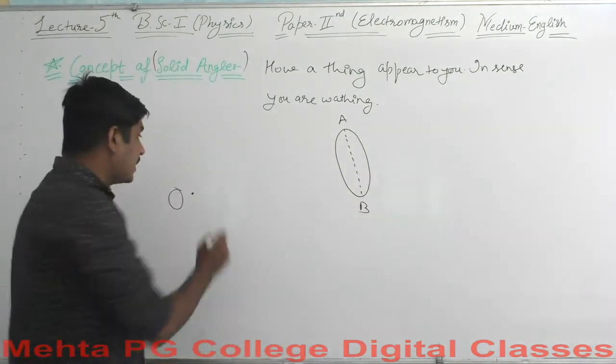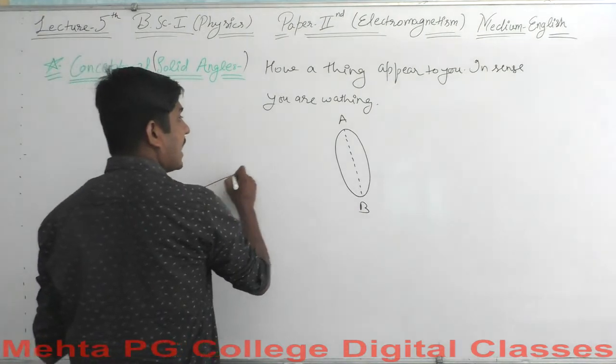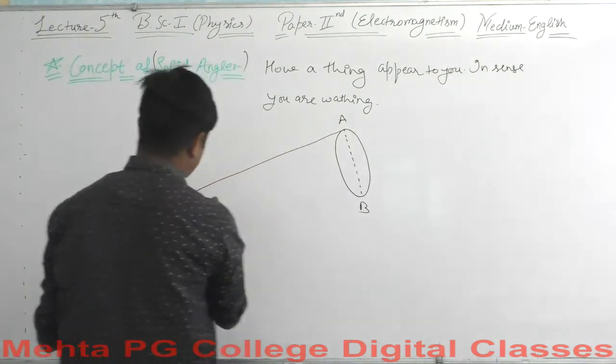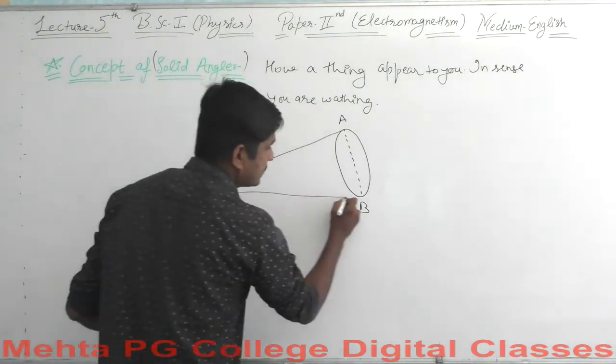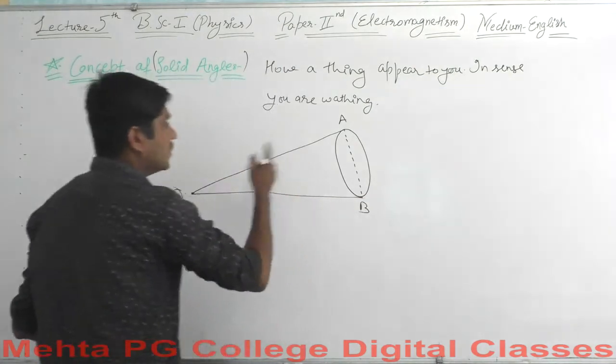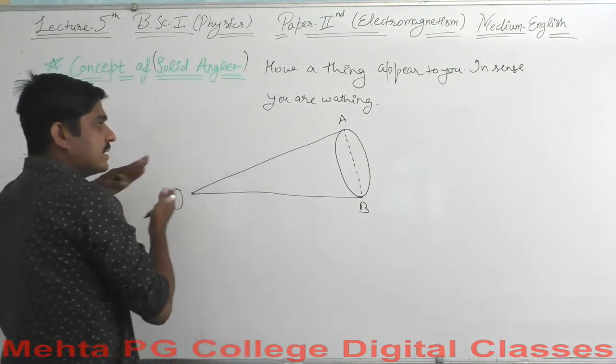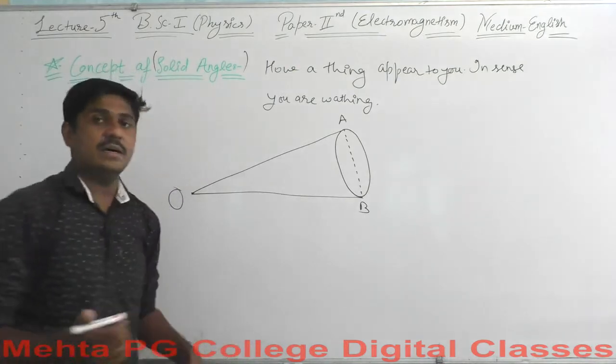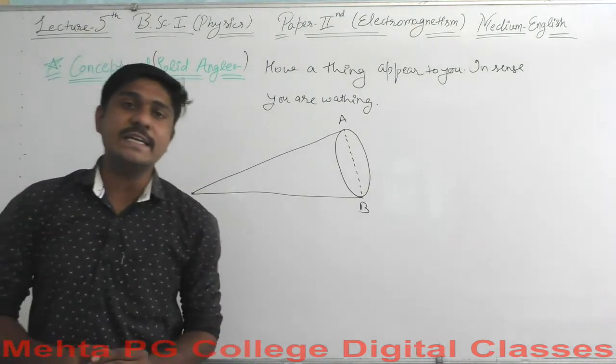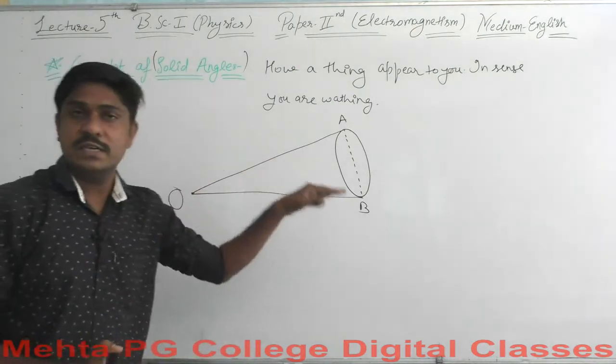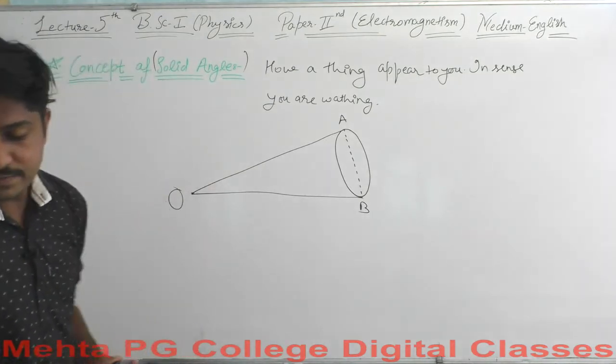This is your line of sight. These 2 lines, OA and OB, represent your line of sight, the way you watch this particular surface area.